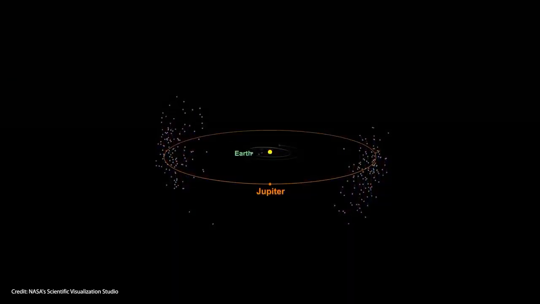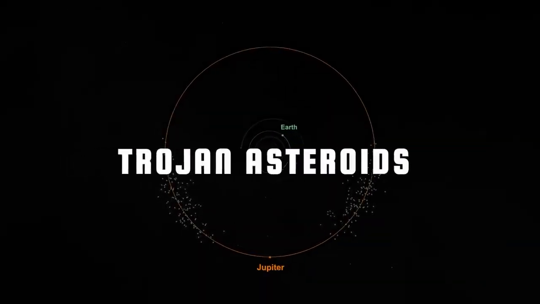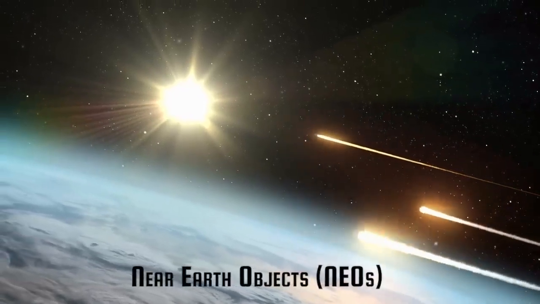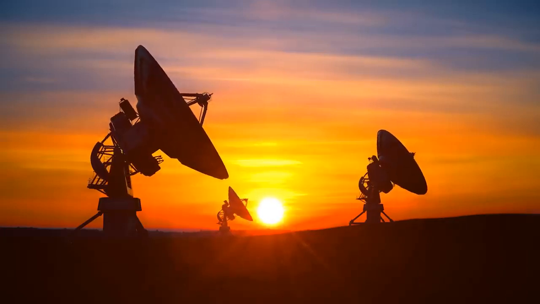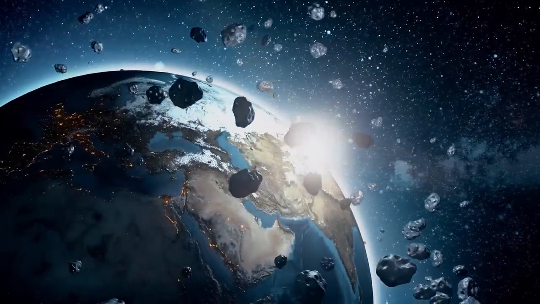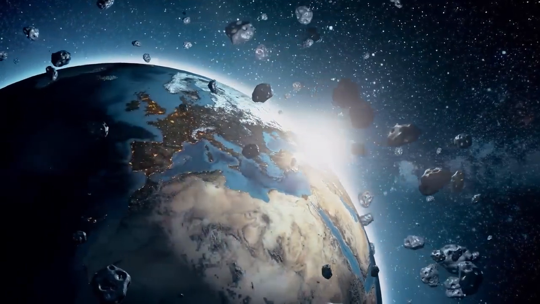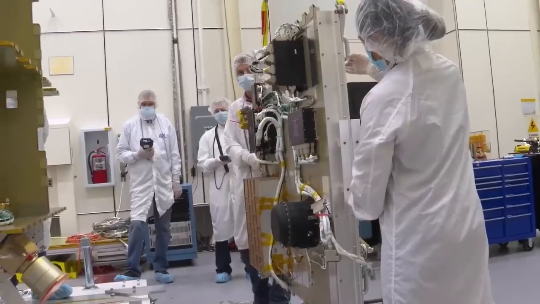Some asteroids go in front and behind Jupiter. These are called Trojan asteroids. Asteroids that come close to Earth are called near-Earth objects, NEOs for short. NASA keeps a close watch on NEOs because they could be potentially dangerous. Space agencies are currently looking for ways to deflect the trajectory of an asteroid in order to defend our planet. There's actually an entire field of astrophysics and engineering devoted to planetary defense.